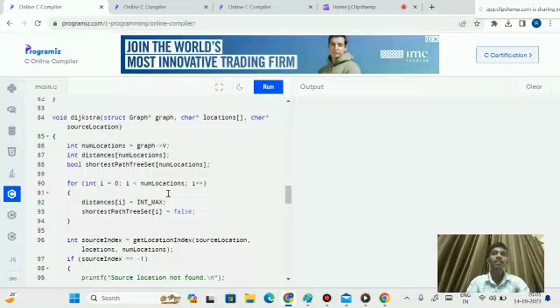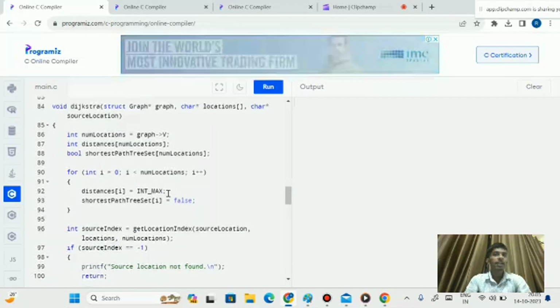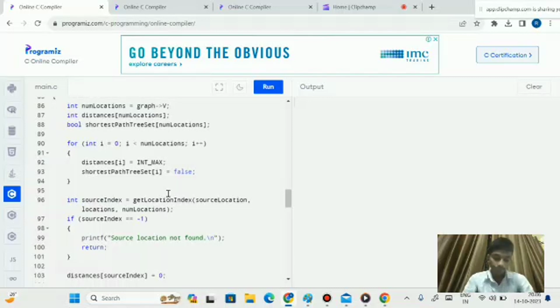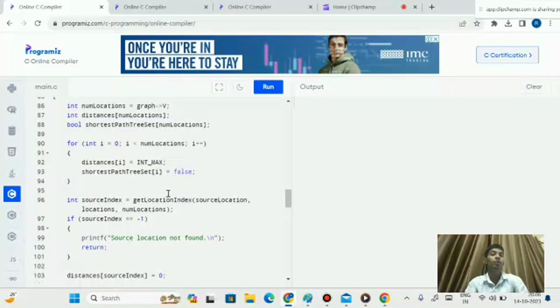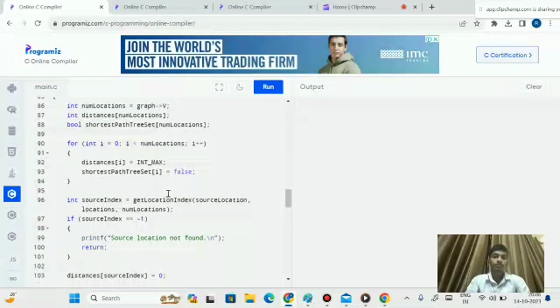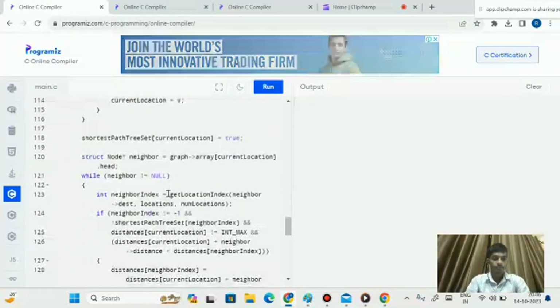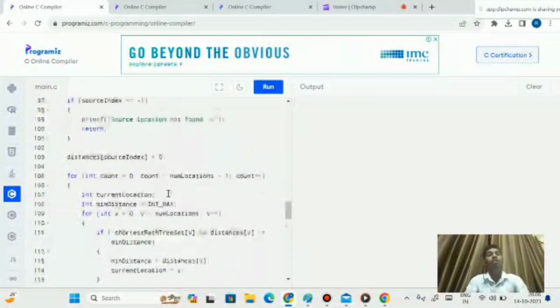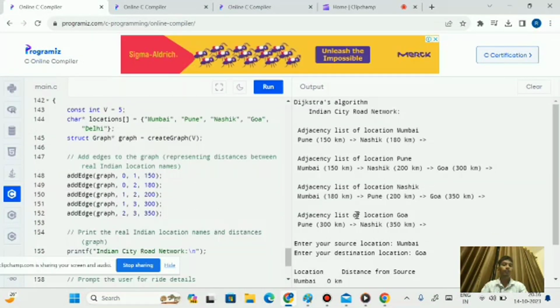And the main function initializes an array of location names, creates a graph, adds edges between the locations, and adds new places to the graph. And this is the whole part of the code. Now I will run the code and explain the output of the code.